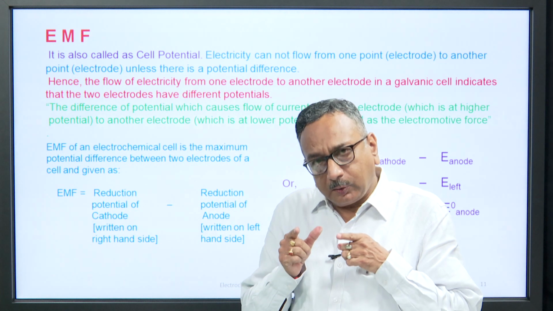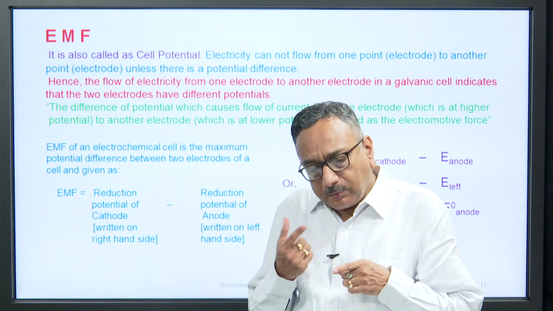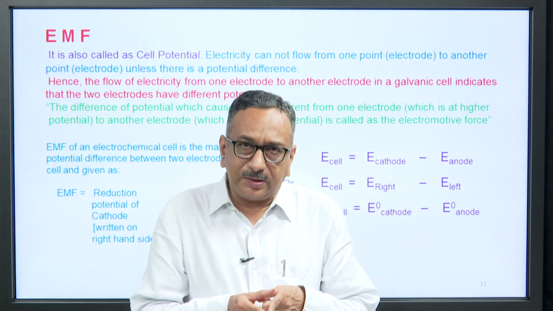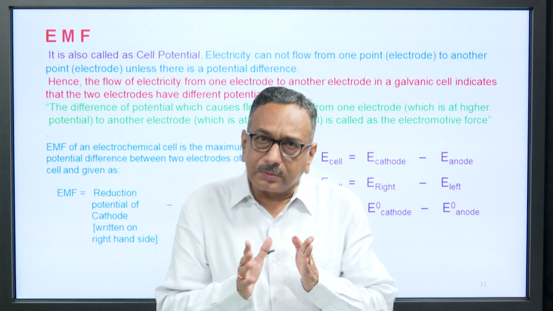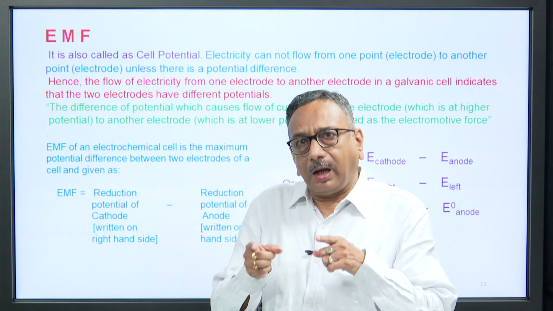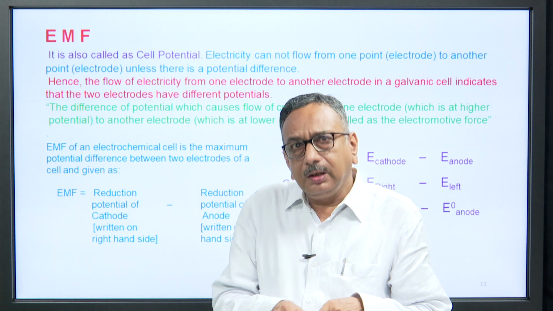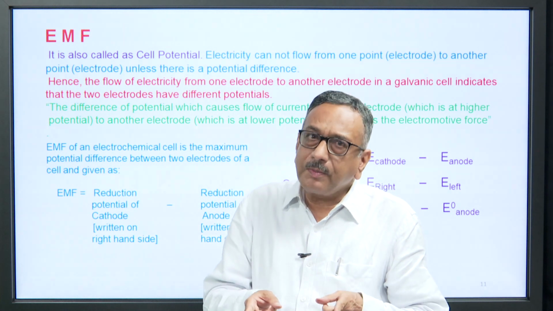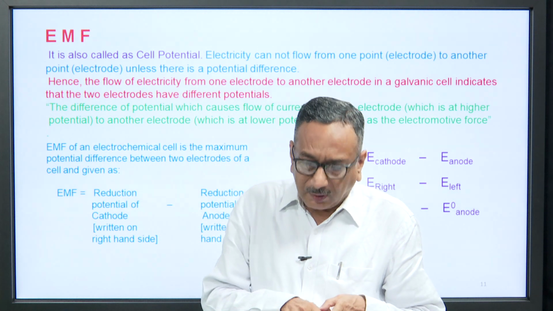Generally in electrochemistry, electrode potentials are represented as reduction potentials. There are two terms, oxidation potential and reduction potential. As far as nomenclature is concerned, we generally express the electrode potential in terms of reduction potential.